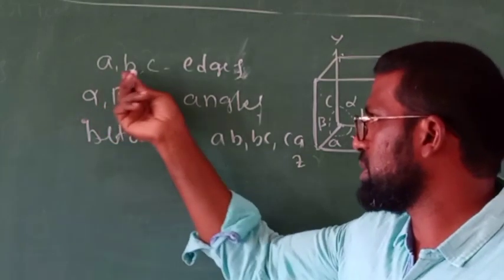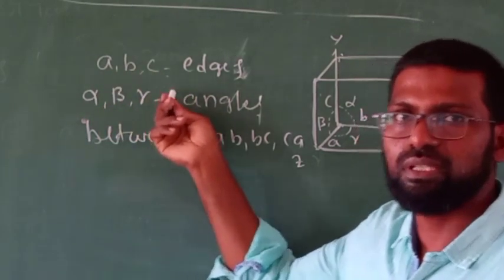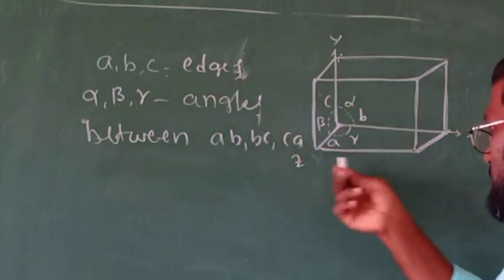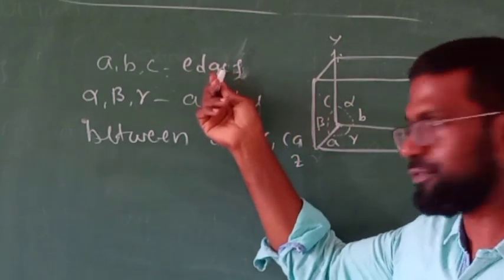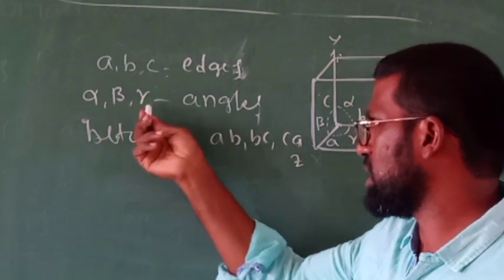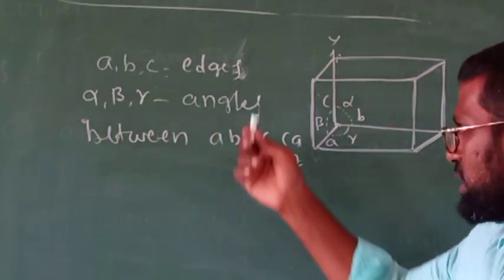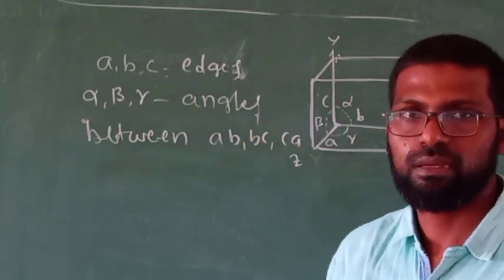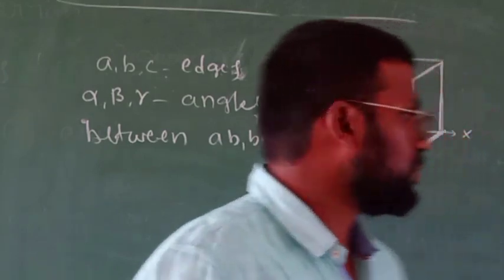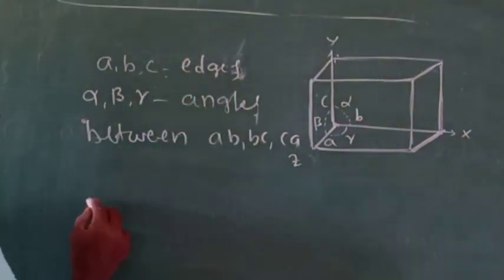They are A, B, C, which represent the dimensions of the edges. Alpha, beta, gamma represent the angles between the edges. Right? Now let's discuss the important topic, types of unit cells.